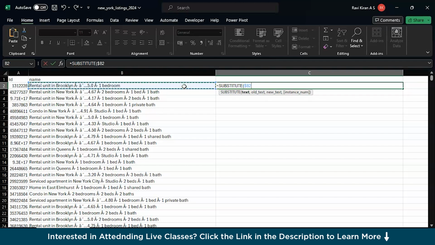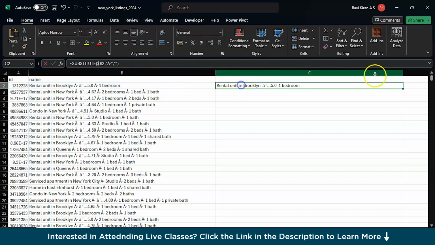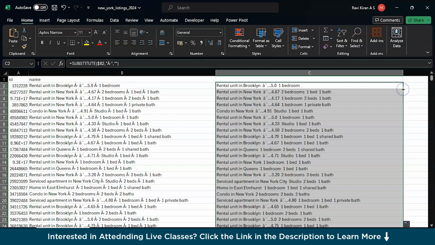Column B is fixed and the cell numbers will change, and old text is this particular text. So we're going to insert a text, right? So let's insert that symbol in double quotes. And what do you want to replace this with? Nothing, just two double quotes, enter. Now drag across all the cells and we have eliminated this particular symbol, which was capital A.